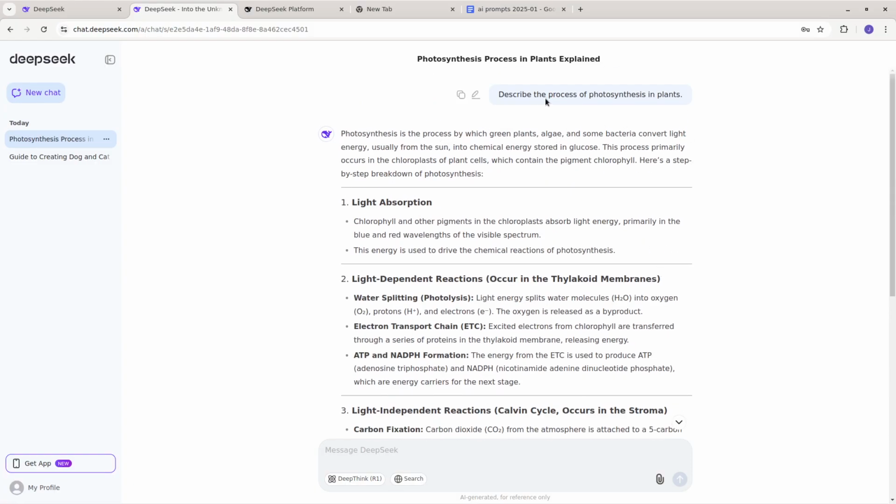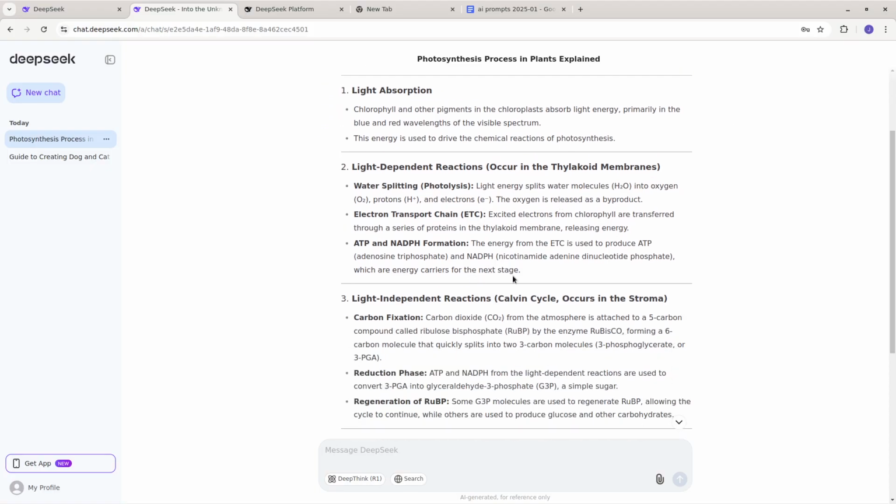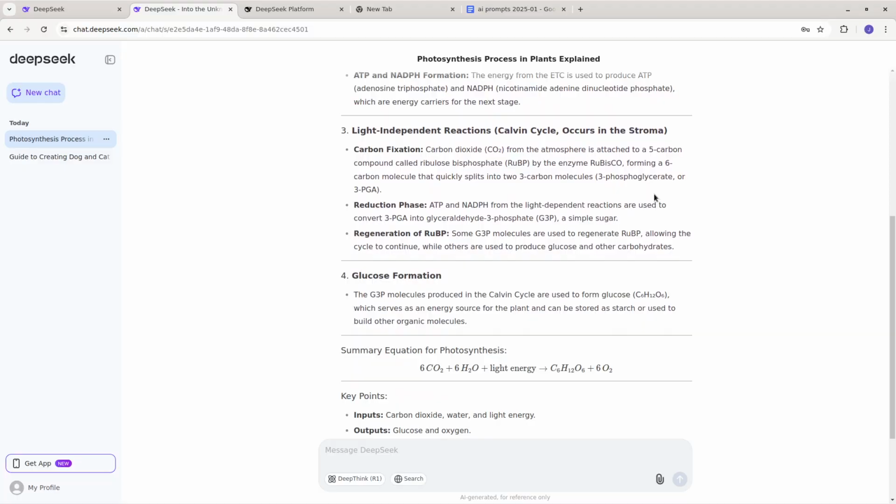So let's look at the answer here. So, describe the process of photosynthesis. I think it gave a very good answer. It's the process by which green plants, algae, and some bacteria convert light energy, usually from the sun, into chemical energy stored in glucose. So I think that's a great answer.